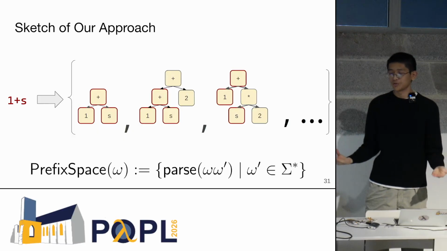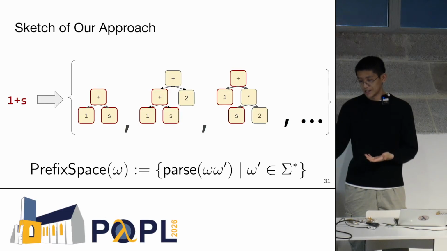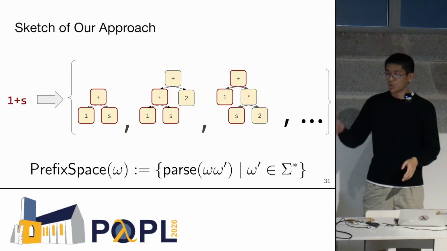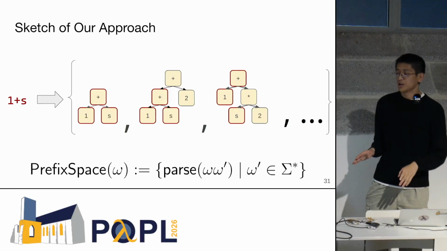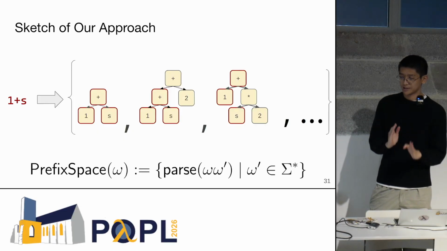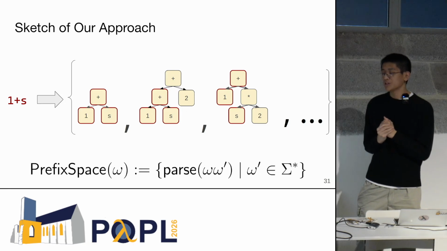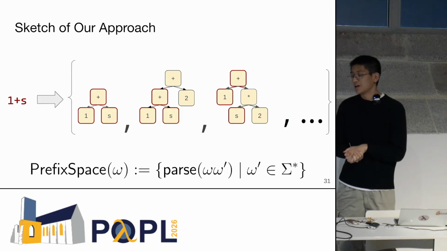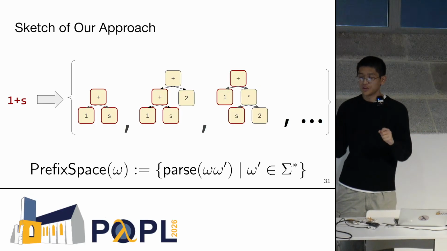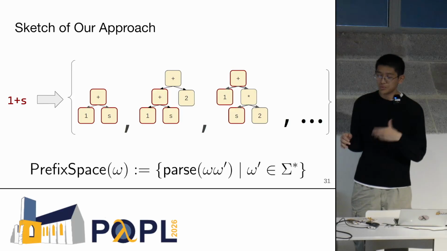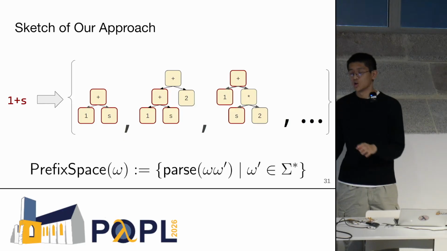Then the prefix space for 1 plus s is going to be an infinite set. And it might contain trees like 1 plus s, 1 plus s plus 2, or 1 plus s times 2. Notice that these are all parses of programs that start with 1 plus x, if you think about them as text. I want to pay specific attention to that third example, because based on how things parse, the abstract syntax trees that we represent in the space, the nodes might not be connected when you think about what's in the prefix and what's not.